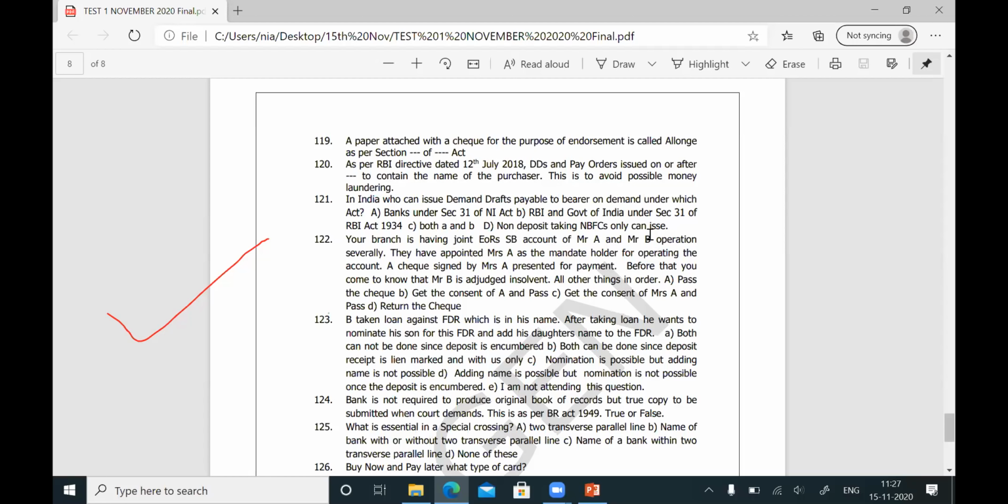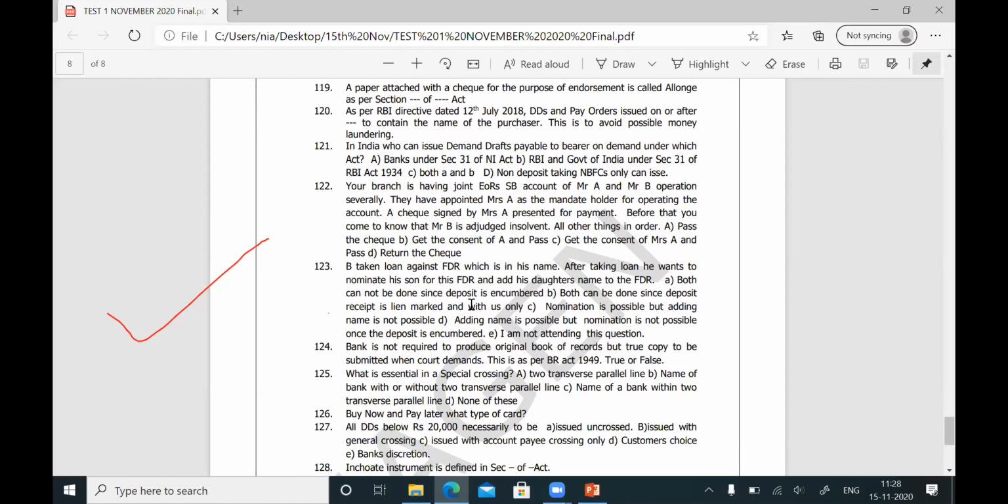Mr. B is one of the account holders. The money in the account belongs to B also. So when you come to know that Mr. B is adjudged insolvent, all other things are in order, you have to return the check. So question number 122, the correct answer is D. Keep that in mind. Anything happened to the account holder, irrespective of the date of the check or anything else, no debit should be permitted in that account. So return the check. And 122, answer is D.